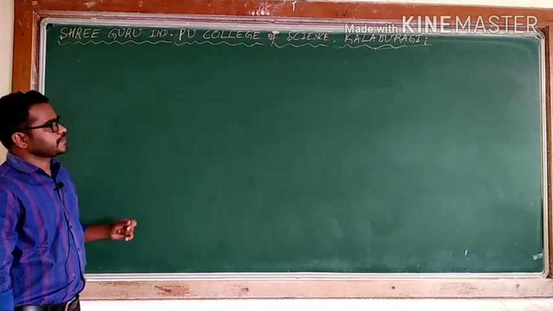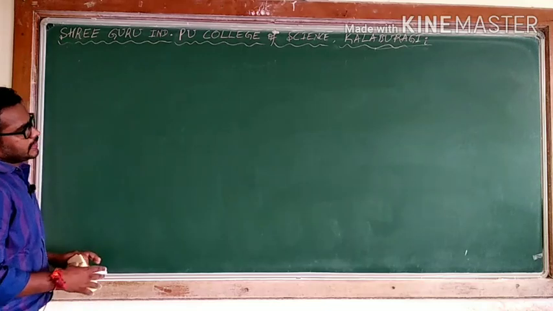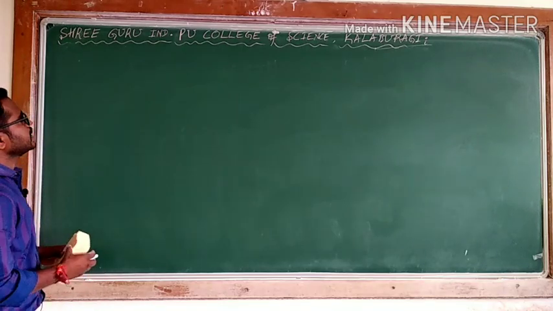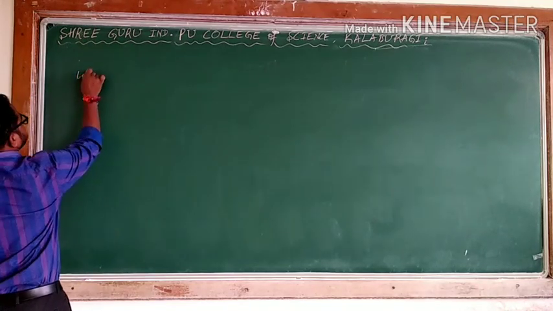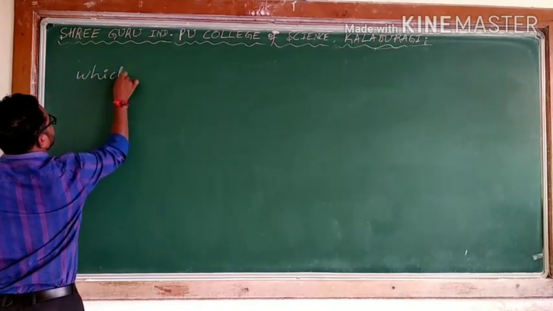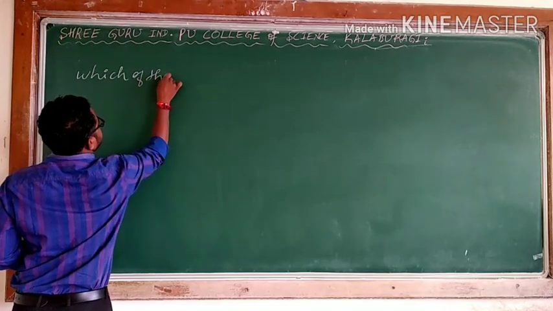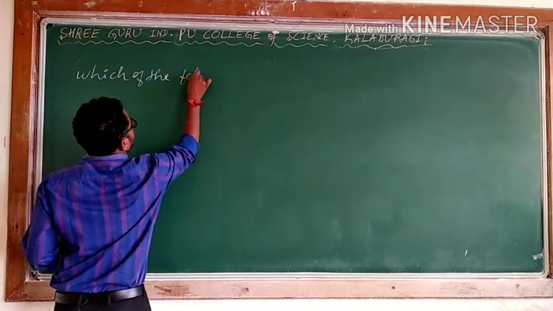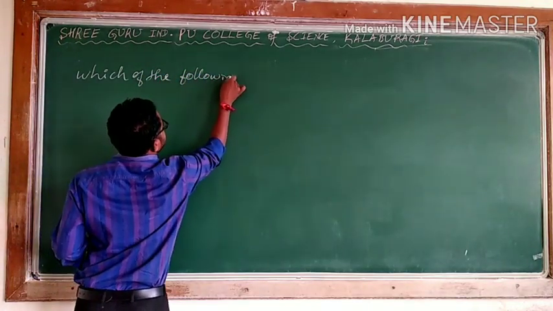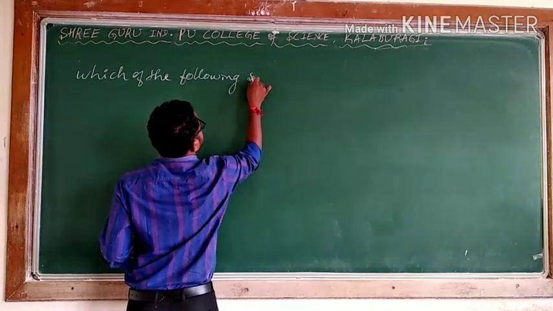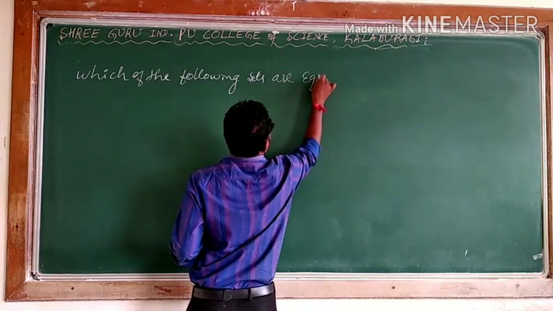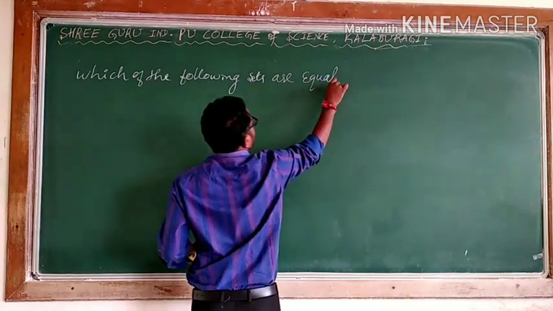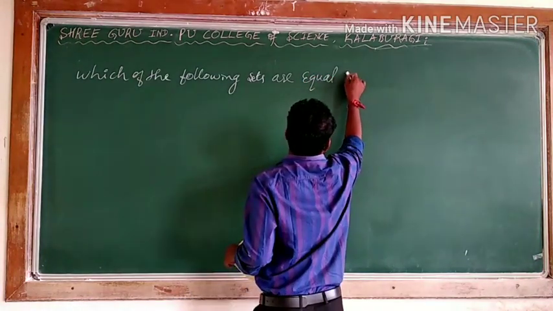Okay, one thing, some examples are like: which of the following sets are equal sets?